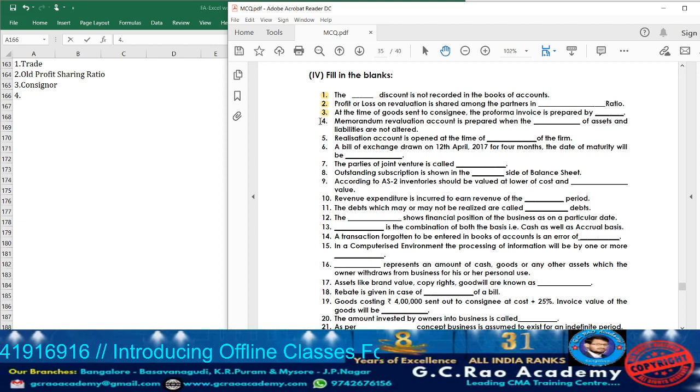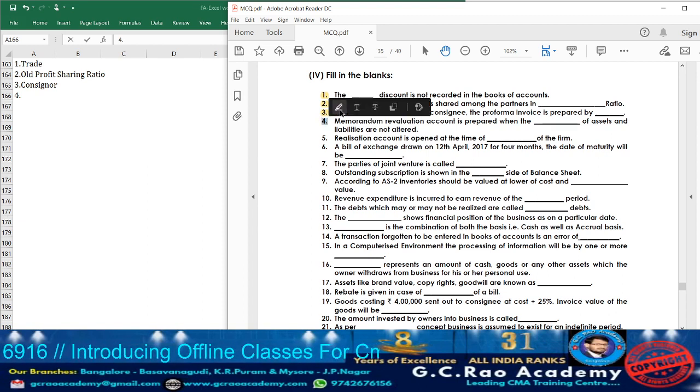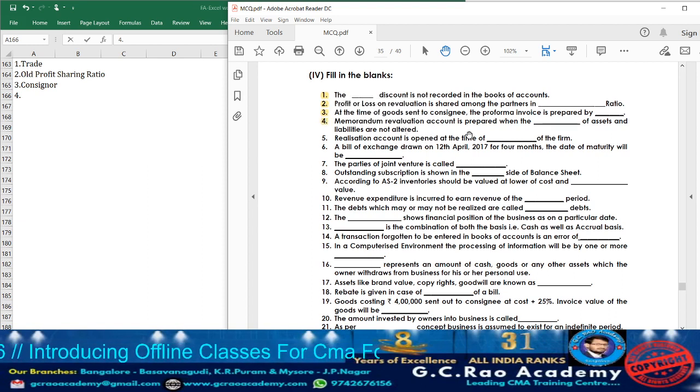Now let us move on to question 4. What are they telling? Memorandum revaluation account is prepared when dash of the assets and liabilities are not altered. Usually whenever admission or retirement happens, if the partners decide to carry on the assets and liabilities of the partnership unaltered, which value is that?